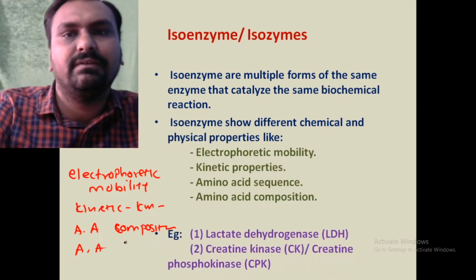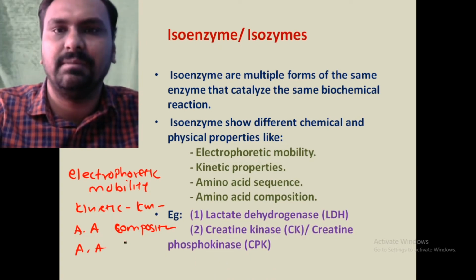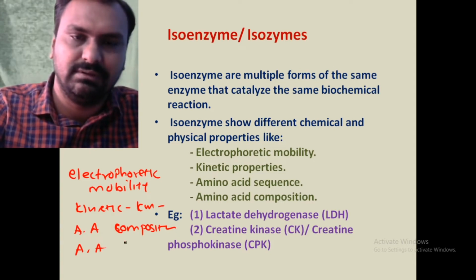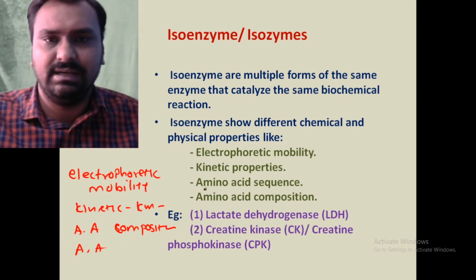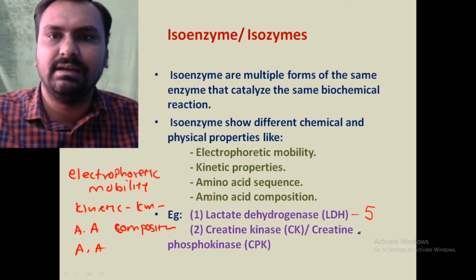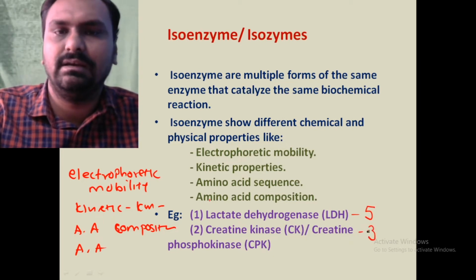Like pyruvate is converted to lactate by lactate dehydrogenase. So all isoenzymes will mediate the same chemical reaction. Electrophoretic mobility is different, kinetic property is different, amino acid sequence is different, amino acid composition is different. Examples of isoenzymes are lactate dehydrogenase, which has 5 isoenzymes, and creatine kinase, which has 3 isoenzymes. We will learn in detail today.